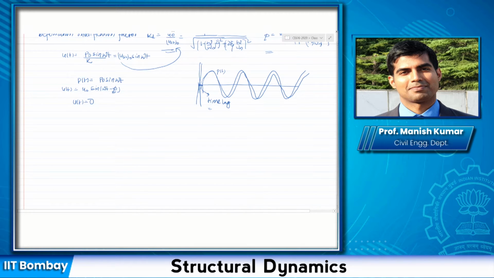And the first solution, I mean, it would be repeated after every period, so there would be multiple solutions, but the first solution would be when omega t minus phi is equal to 0. That gives you time as phi by omega. Omega you can write as 2 pi by T. So it would be T times phi divided by 2 pi. This is the time lag, based on the phase angle. So phase angle basically represents the lag in the motion with respect to the applied excitation, here the lag in the displacement, how far behind the response is compared to the excitation.